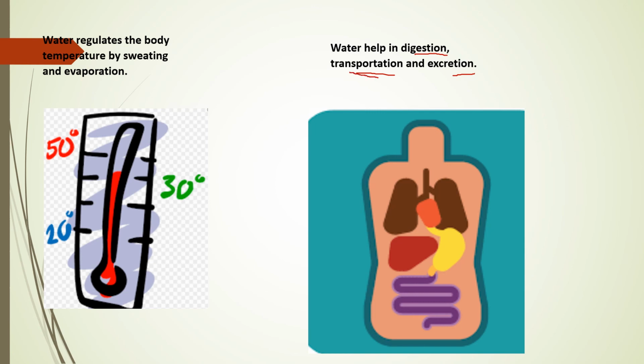So blood transports these materials to different organs, meaning ultimately water is helping in transportation. Excretion means releasing the unwanted or waste material from our body, and that is also done with the help of water.